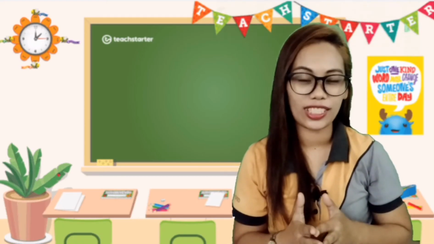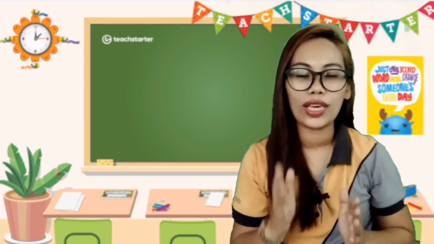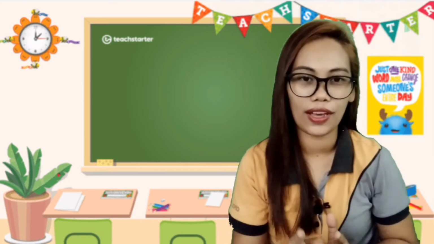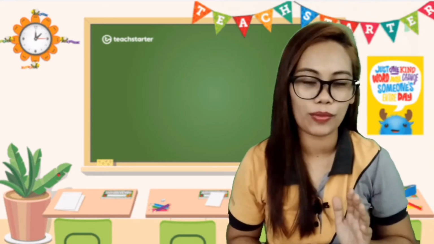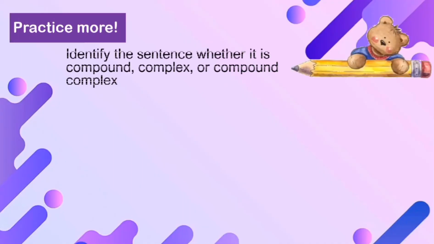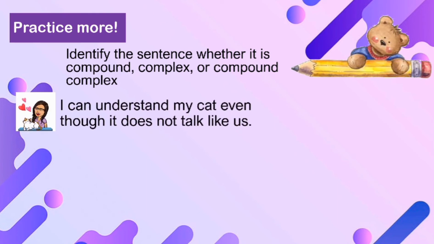Now let us try these practice exercises so that we will be able to identify the compound, complex, and compound complex sentences. Let's practice some more. Still, you're going to identify whether the sentence is compound, complex, or compound complex. Let's begin. I can understand my cat even though it does not talk like us. What do you think? Do we have some clues here? Yes, we have. We have even though. So, with this clue, we can say that this is a complex sentence.